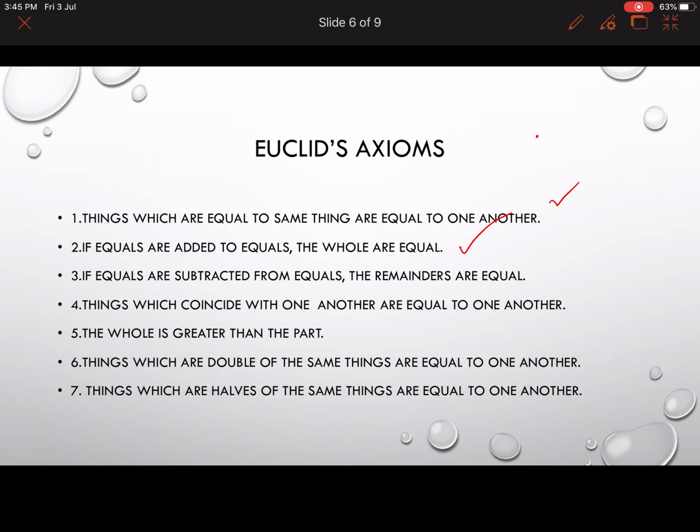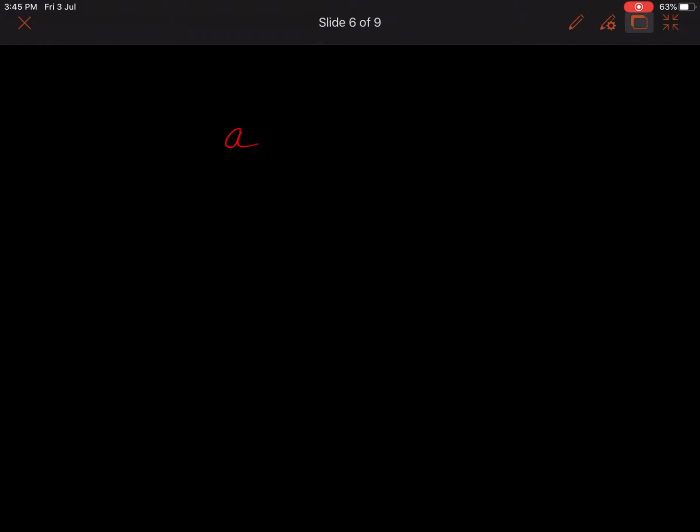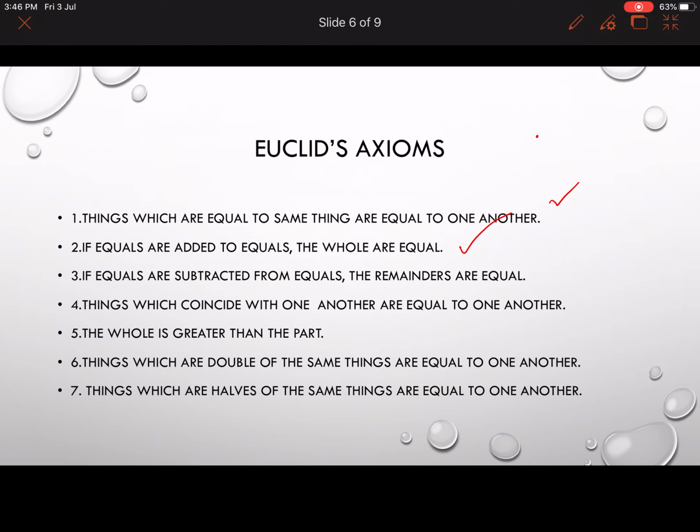If equals are subtracted from equals, then the remainders are also equal. So here we have seen A is equal to B and C is equal to D. If I subtract, A minus C will be equal to B minus D. This is the fourth axiom. Third, now things which coincide with one another are equal to one another.